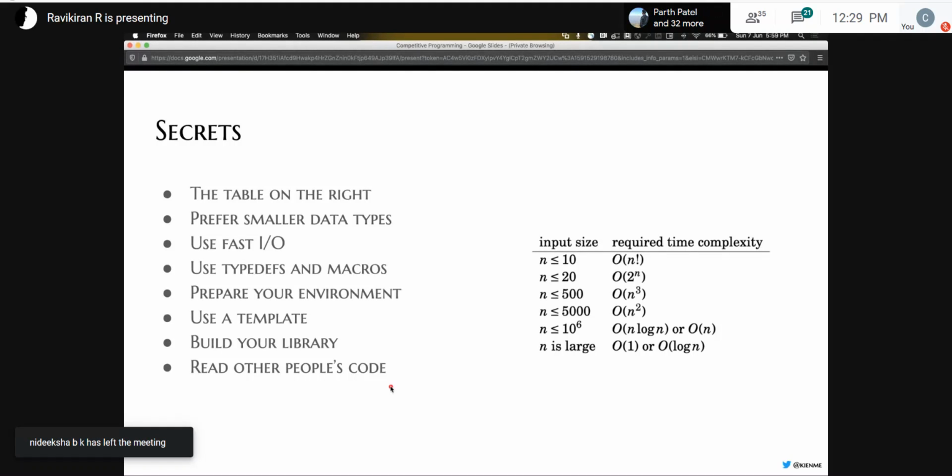Another important tip is to make sure to read other people's code. A lot of platforms make this available. Even in discussions and submissions, you can see that other people have posted their code. You get to learn a lot from reading other people's code, and you learn a few tricks as well.